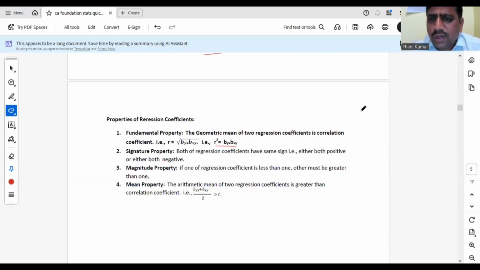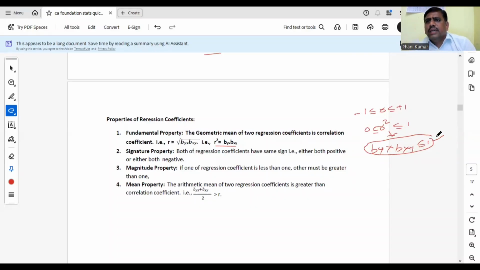Here I have to tell one point. You know the limits of the correlation coefficient, that is -1 to +1. Then R square limits are less than or equal to 1, that means 0 to 1. Now what are the limits of regression coefficients? R square is nothing but byx into bxy. So our two regression coefficients should be such that their product is always less than or equal to 1. Limits of regression coefficients means the product of two regression coefficients should be less than unity, that means less than 1.